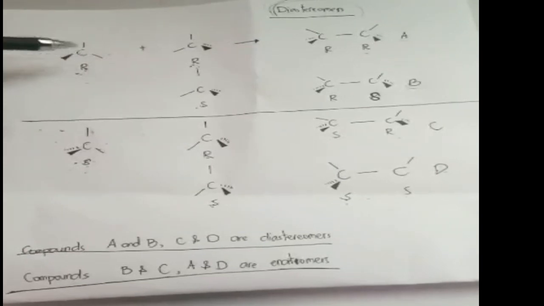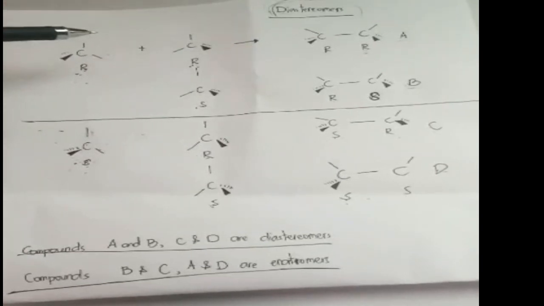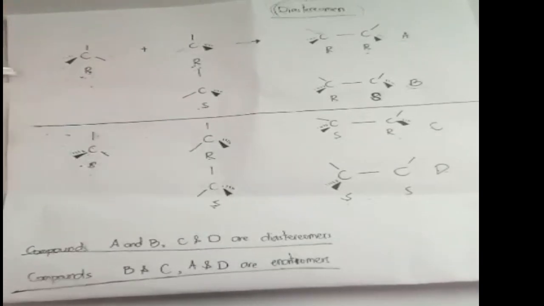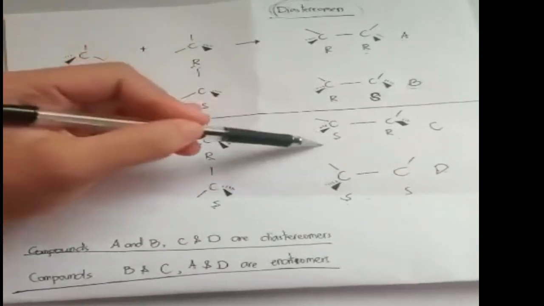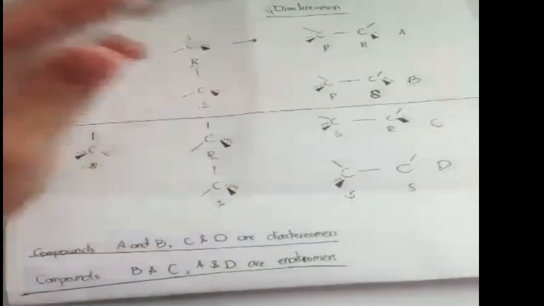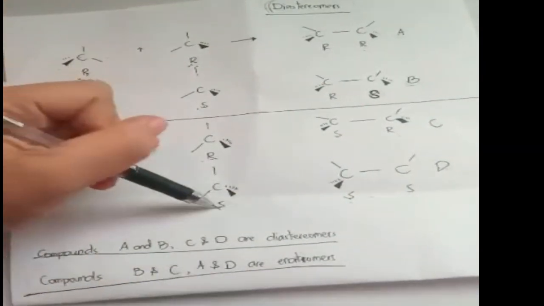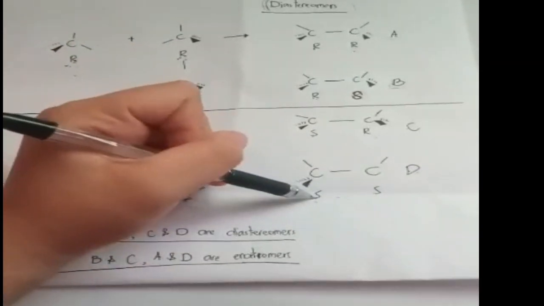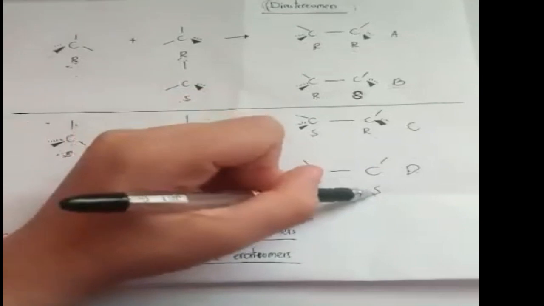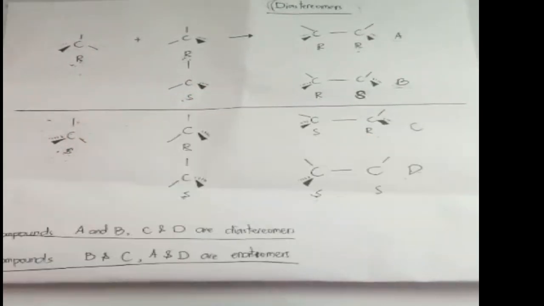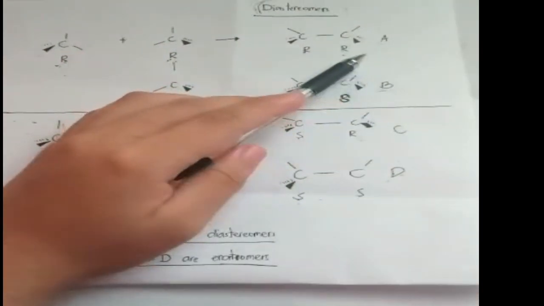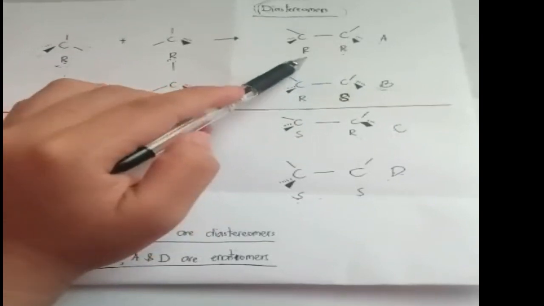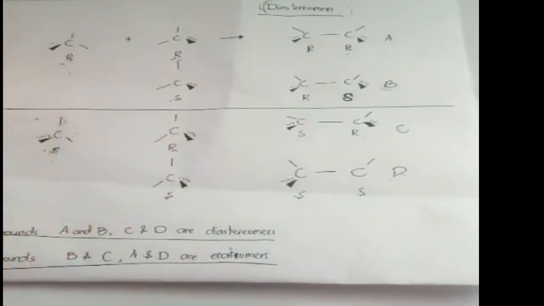The same exact thing happens with the S enantiomers, the mirror images. S reacts with R and it will produce the S,R compound, so that is compound C. And S reacts with S and it will become the S,S compound, so that is compound D. Now look at compound A: what's the mirror image of R,R?